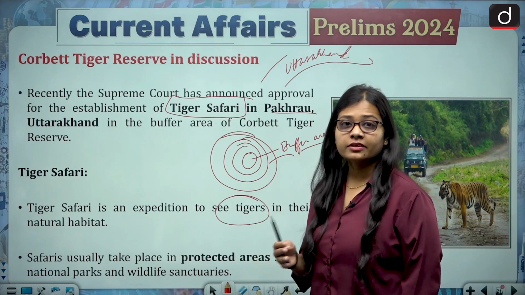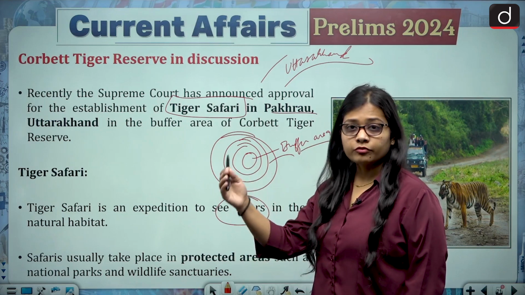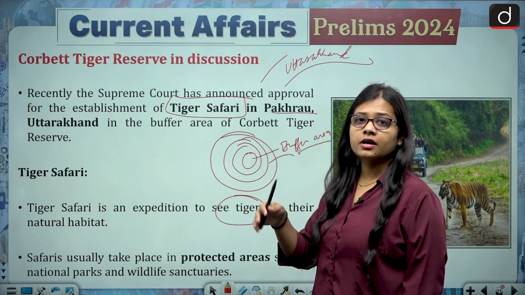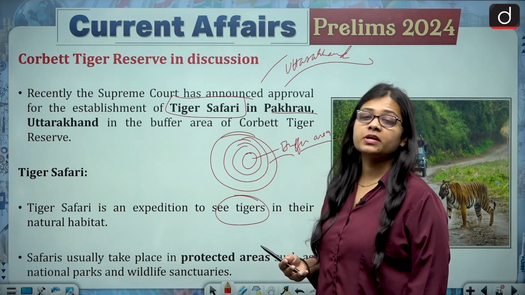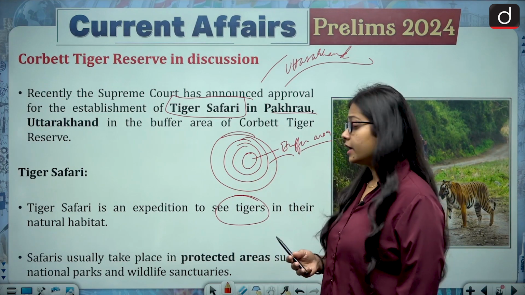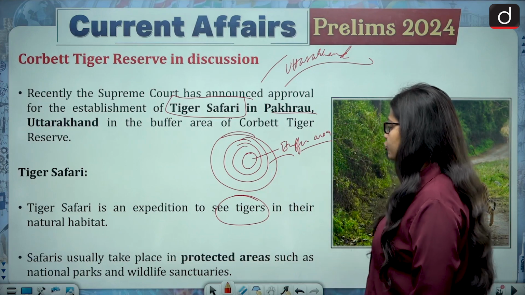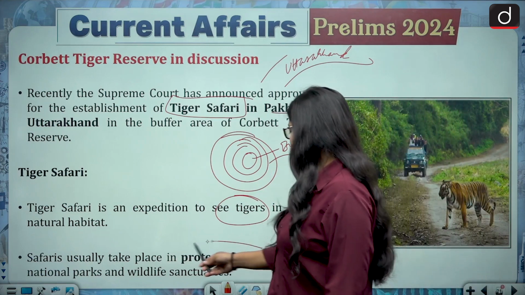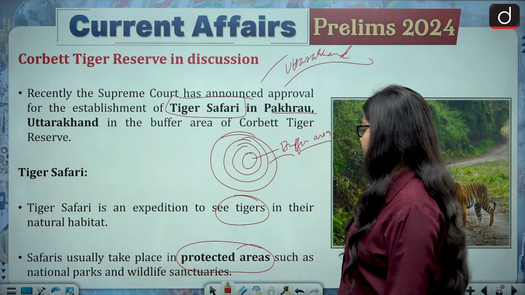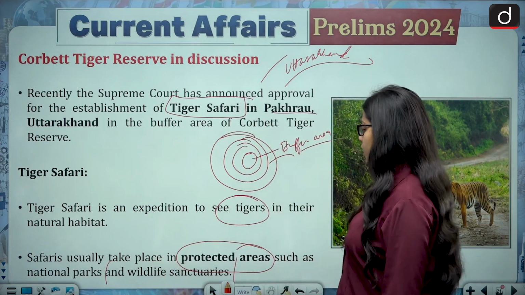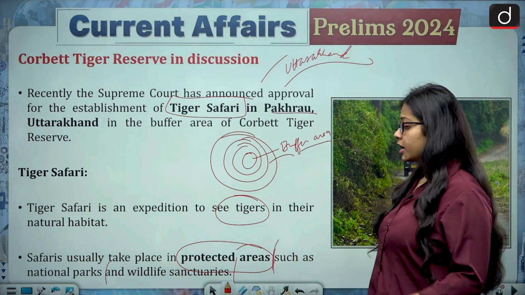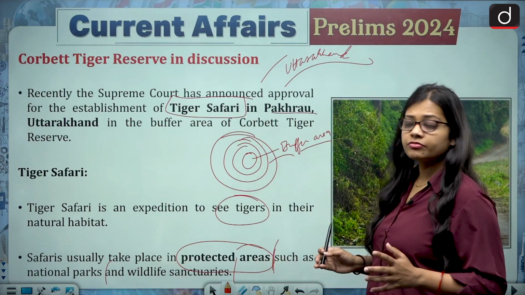It means that within the natural habitat, people can go and get the visual experience of tigers in their natural habitat. And safaris usually take place in protected areas such as national parks and wildlife sanctuaries. So protected areas are within the national parks and wildlife sanctuaries.